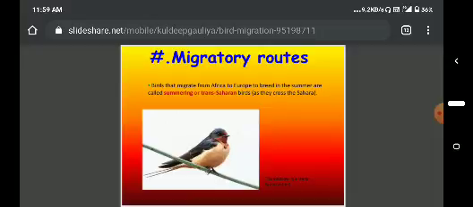And migratory routes. The birds that migrate from Africa to Europe to breed in the summer are called summer or trans-Saharan birds. Generally, the migratory routes are mainly of two types. Generally, the birds can cross the equator whenever winter takes place in the northern hemisphere, to avoid the unfavorable conditions. So the birds migrate to the southern hemisphere.